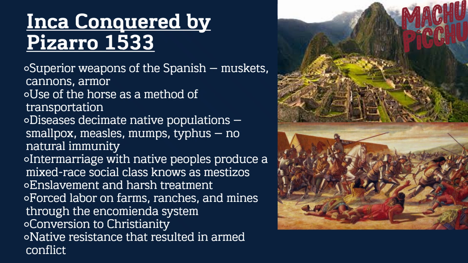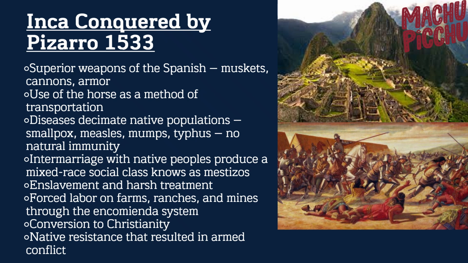All of these are going to wipe through the Native American communities where they have no immunity and absolutely butcher and decimate the population. Now, with the Inca, we start to see the beginnings of intermarriage between the Spanish and the native people, making a mixed race class known as the mestizos.